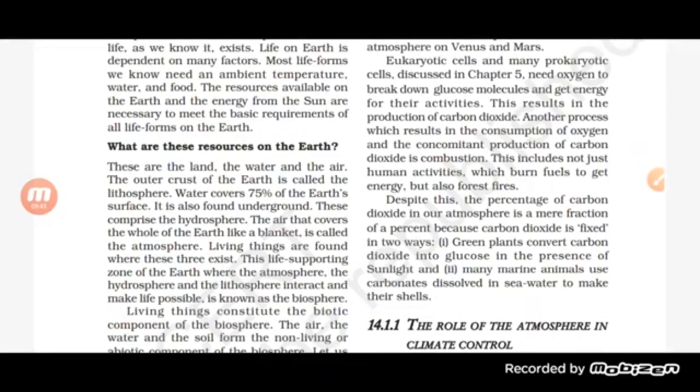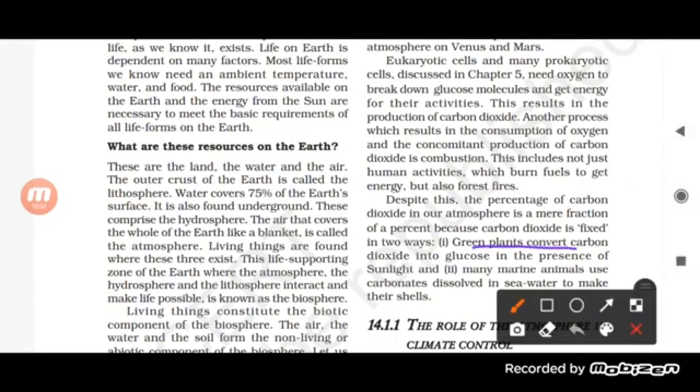because of the process of photosynthesis. Even though there are different means by which carbon dioxide is released into the atmosphere, the percentage does not change. It is because carbon dioxide remains fixed. And what are the reasons by which carbon dioxide remains fixed? The first one is the green plants.